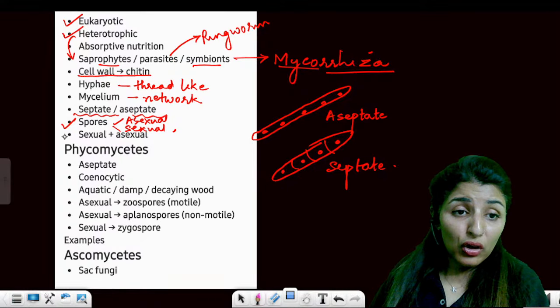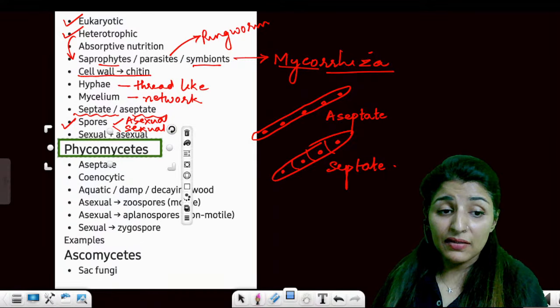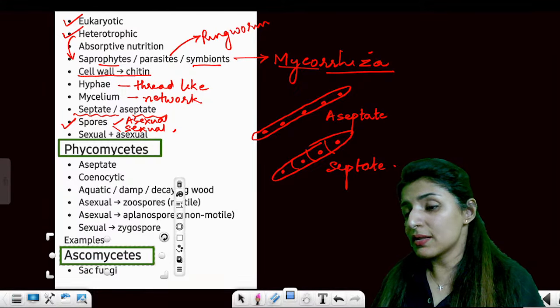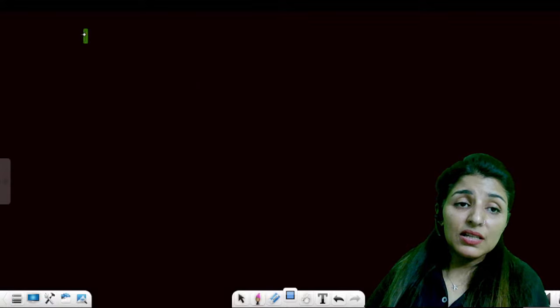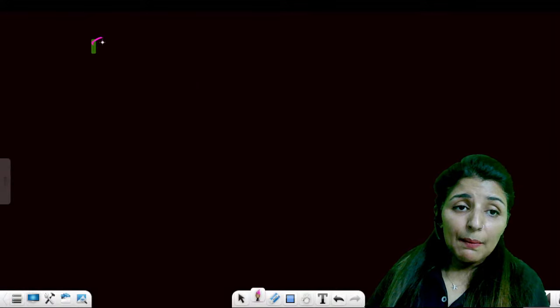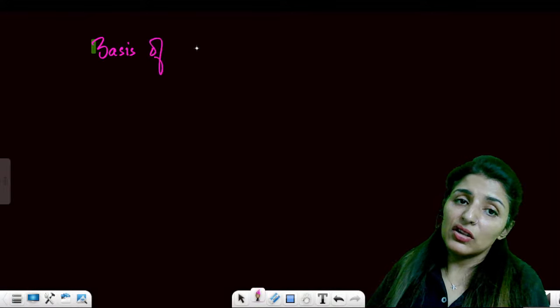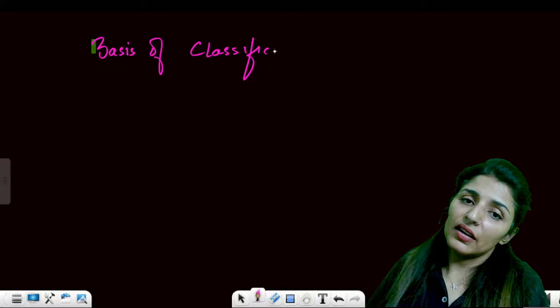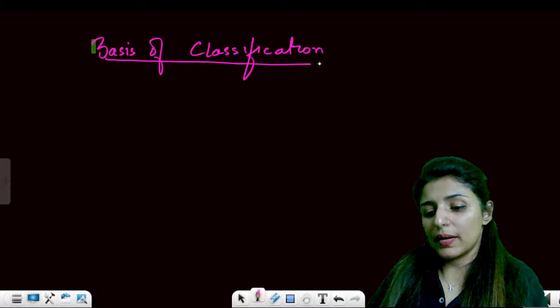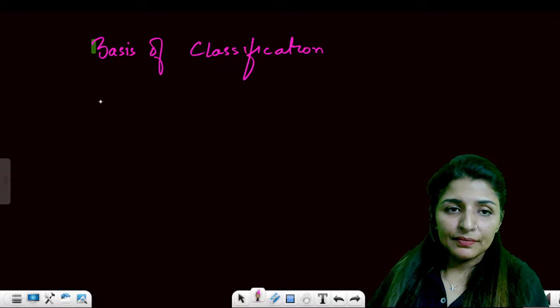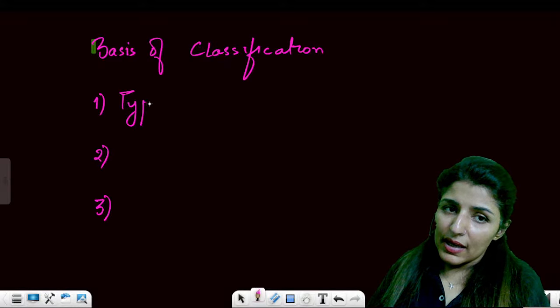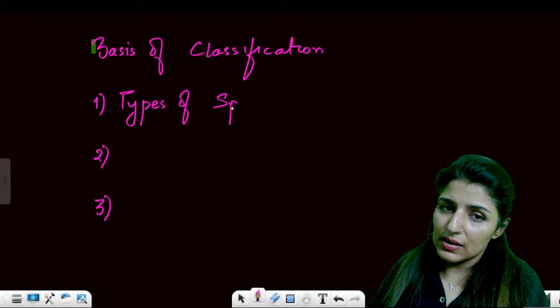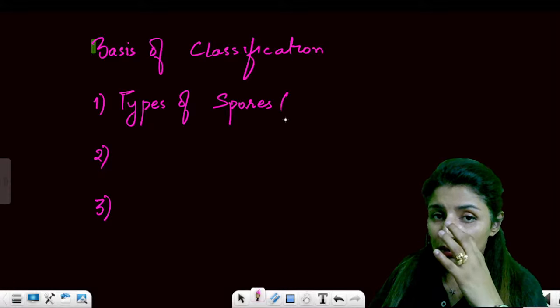My question to all of you is, what is the basis of classification of fungi? It is a very important previous year question. Anybody who remembers? What is the basis of classification of fungi? Very important. Number 1, number 2, number 3. Type of spores. Yes, type of spores, or you can say fruiting bodies.